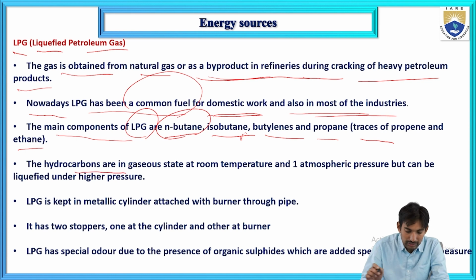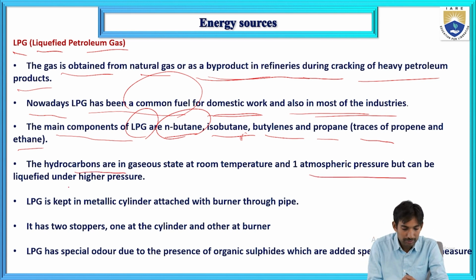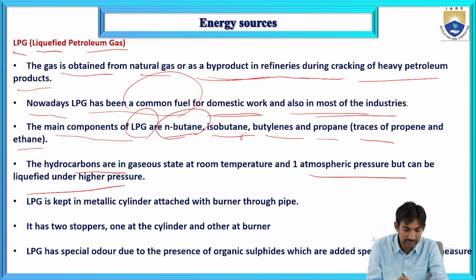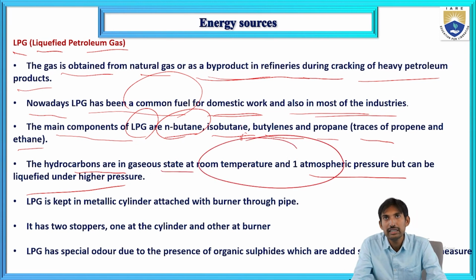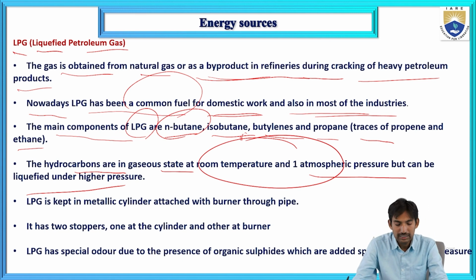These hydrocarbons are in gaseous state at room temperature and 1 atmosphere pressure, but can be liquefied under high pressure. If you apply higher pressure to these hydrocarbons, they are converted into liquids.